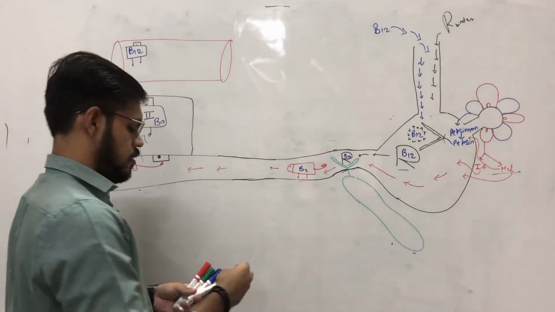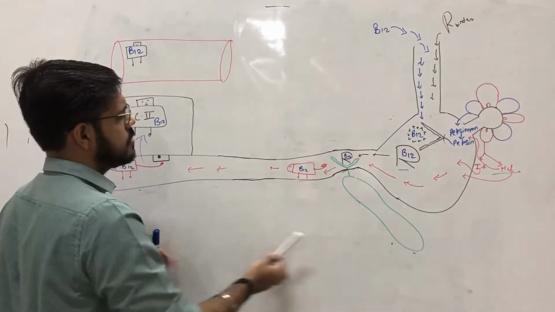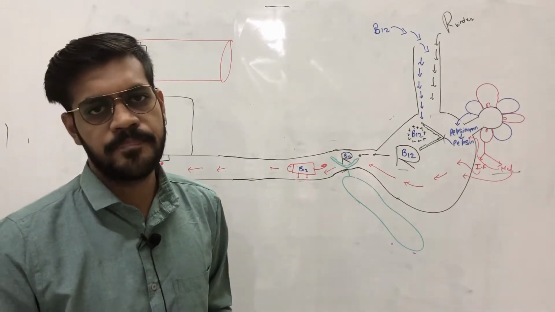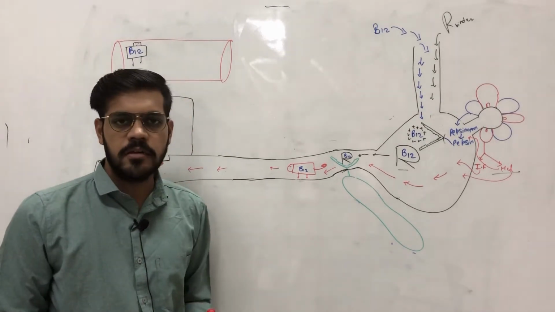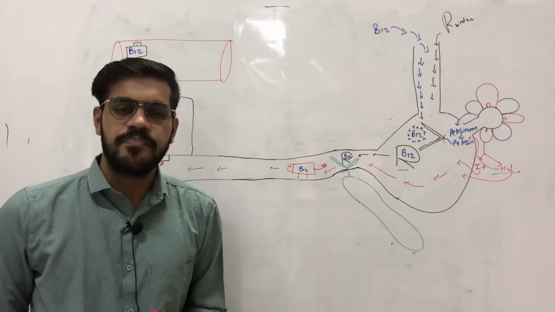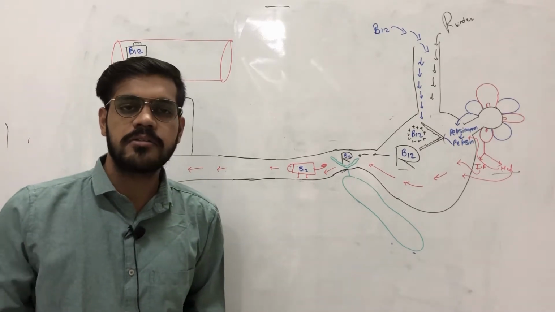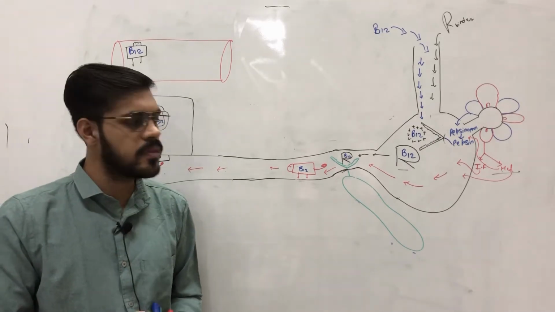Today we are going to talk about B12 deficiency as well as folic acid deficiency. Broadly speaking, any vitamin's deficiency occurs due to three main reasons.